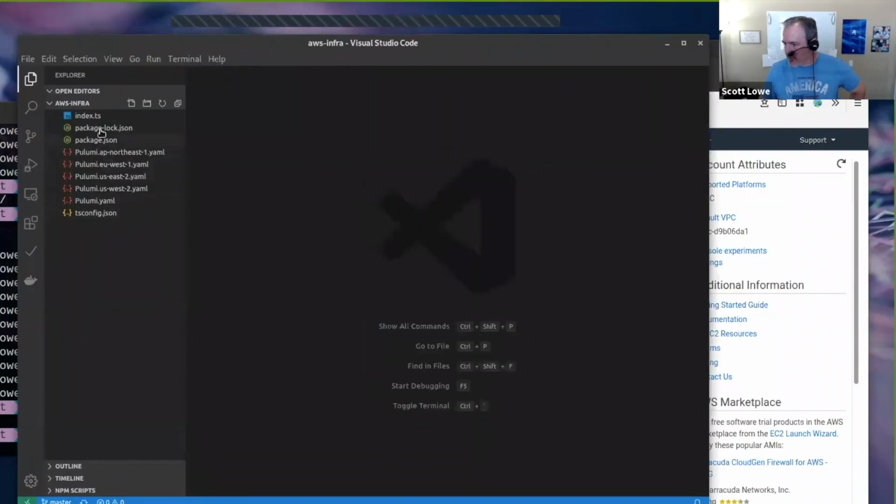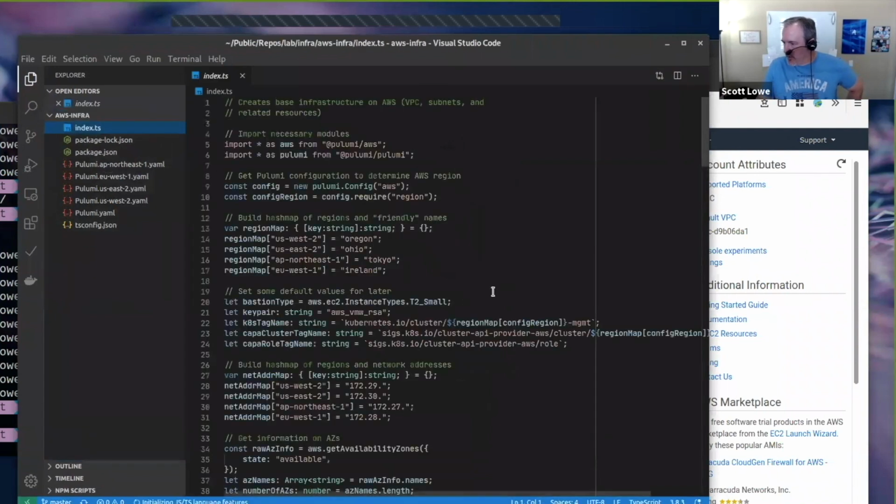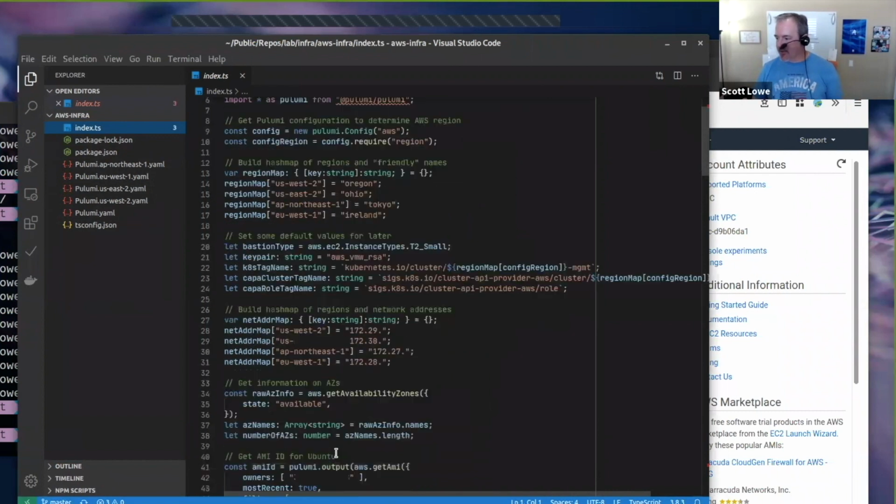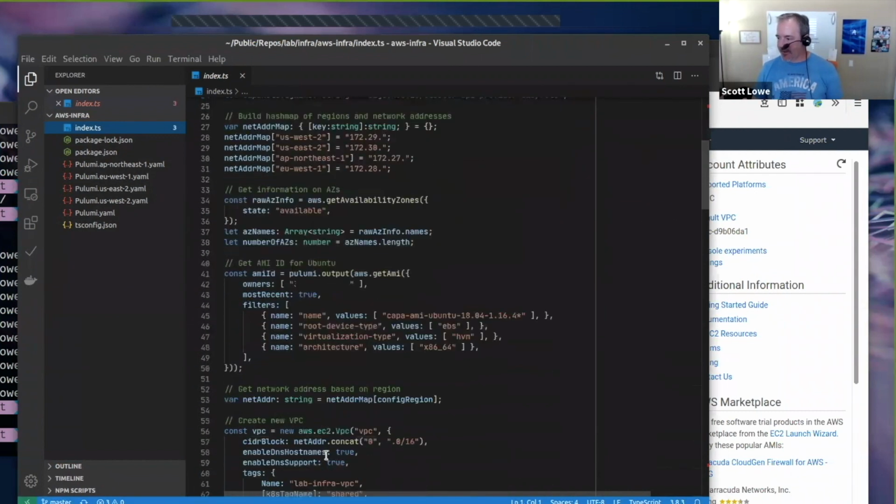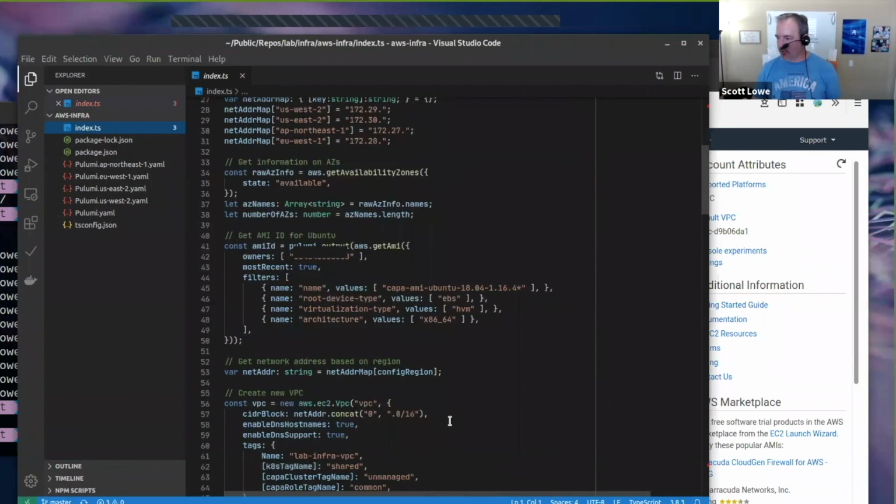And so the actual TypeScript code is in here. It's written so that, like I said, I have maps set up to provide different values for different regions, different IP address values, looking up AMIs per region, and so on and so forth.